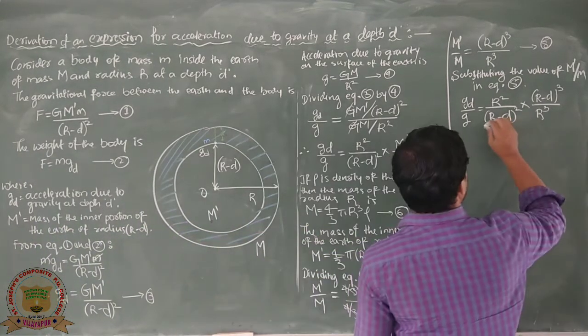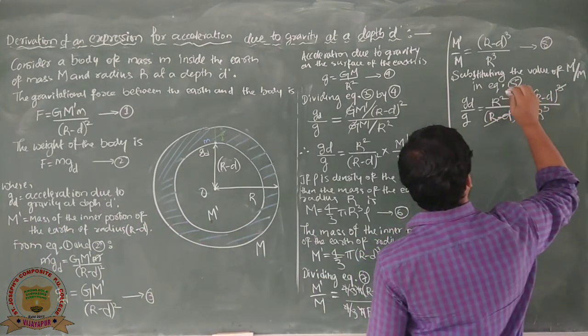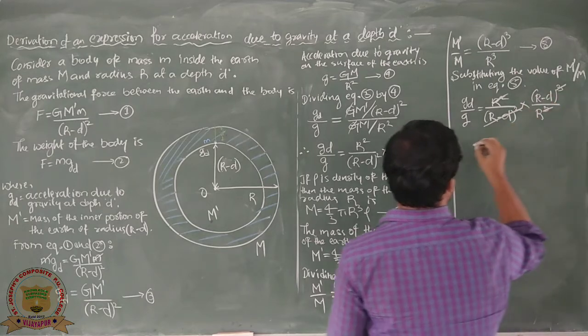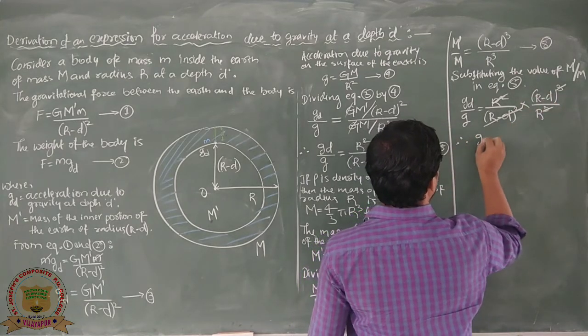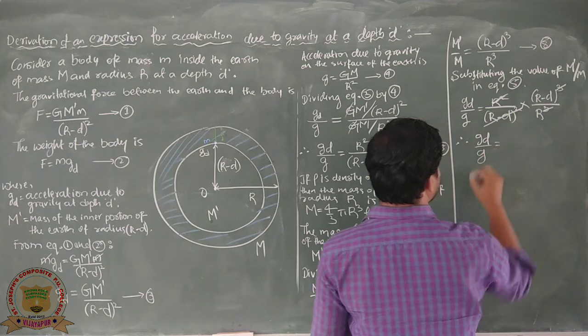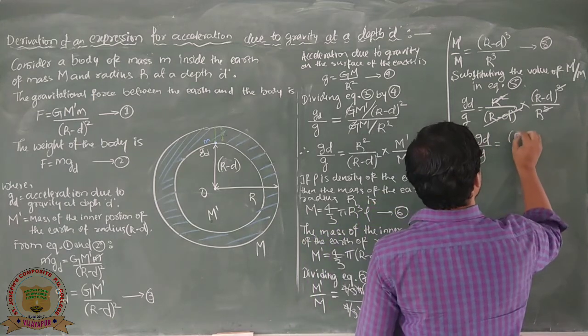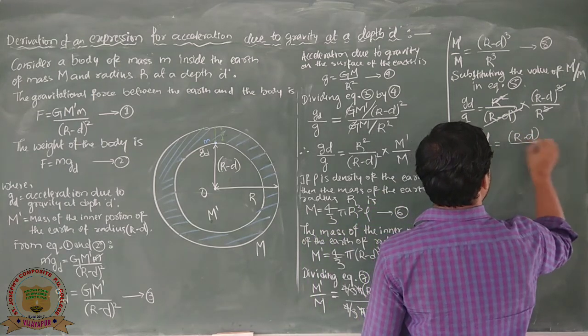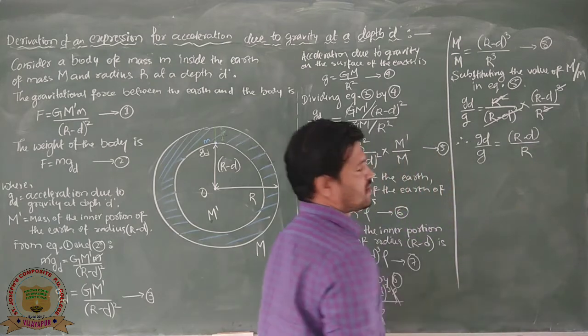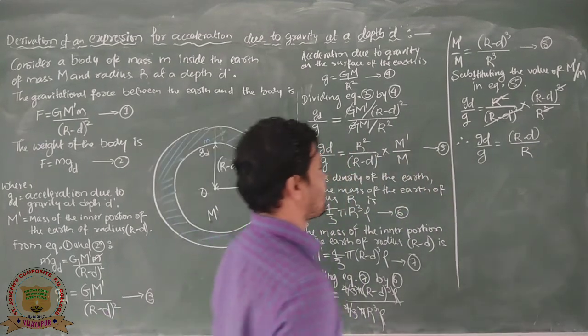And here this square and this cube will cancel, and therefore g_d by g is equal to (R minus d) divided by R, simply (R minus d) divided by R.